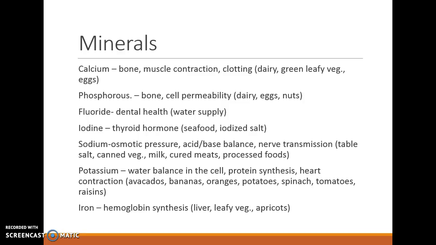Iron. Remember that iron is what's in hemoglobin to carry our oxygen around, and we need iron for hemoglobin synthesis. So we find that in liver, leafy vegetables, and apricots.